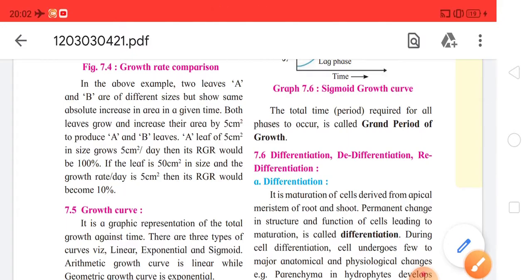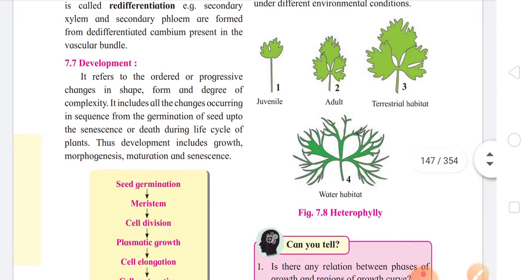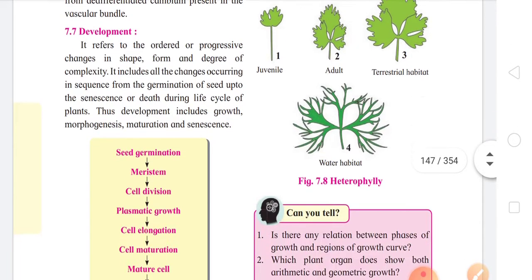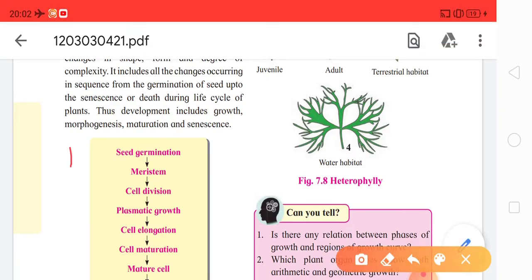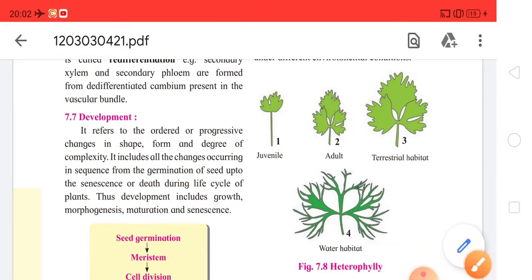After this, come to the next page itself, that is page number 138. Again, the same thing, two topics from this page are being deleted. So two subtopics over here, 7.7 that is development and 7.8 that is plasticity.